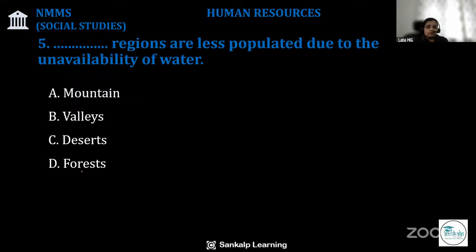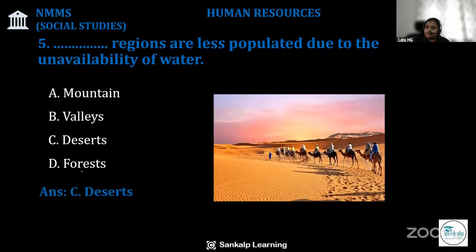In the geographical factors, again, the topography means the type of land, the climate of the area, the soil, the availability of water and minerals affect the population. Here, which regions are less populated due to unavailability of water? Those are deserts. Deserts have very little or no availability of water. So people prefer to live in the area where fresh water is easily available.